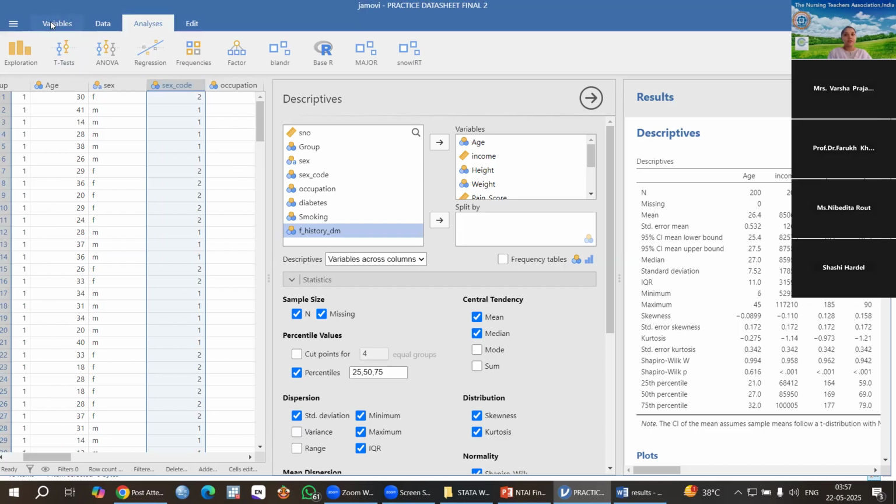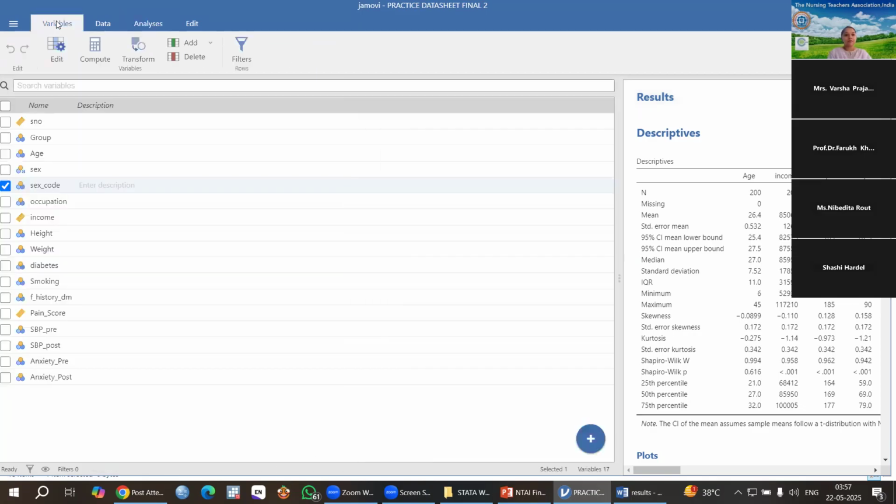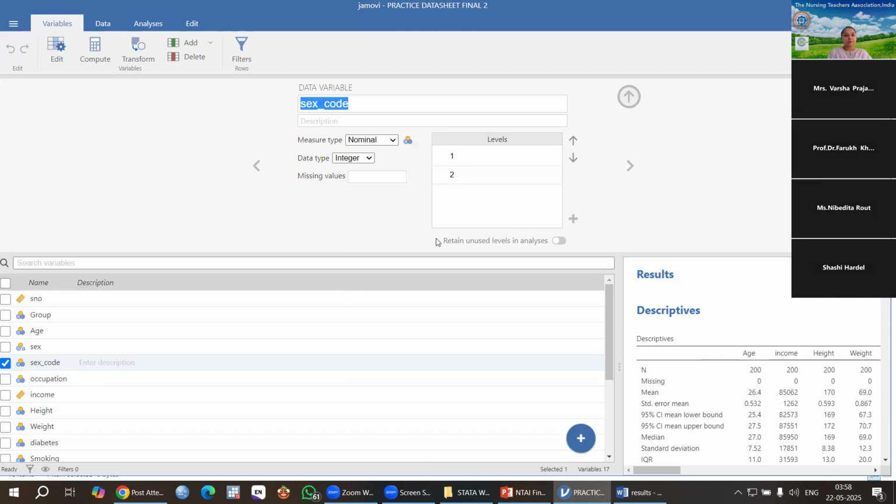Then you have to click this variable. Sex code is already checked here. Then you have to click edit option.